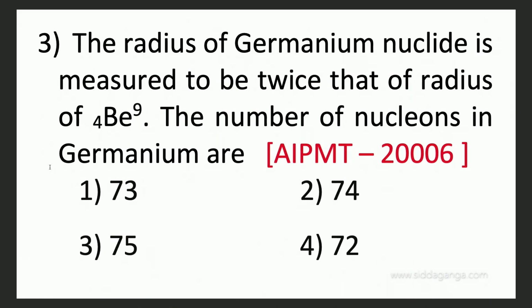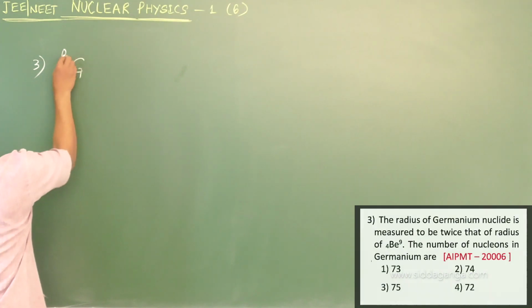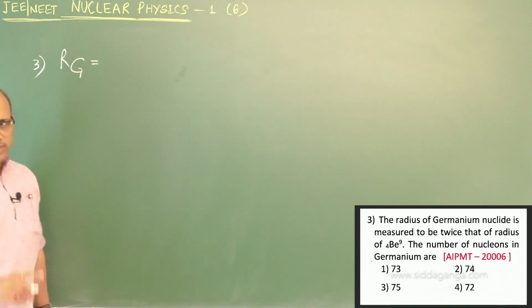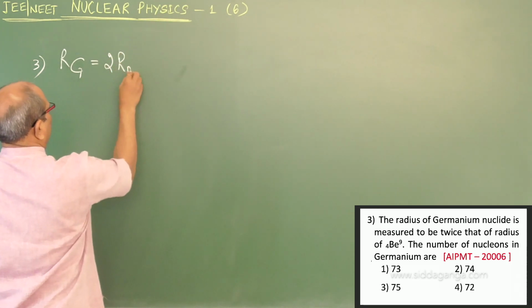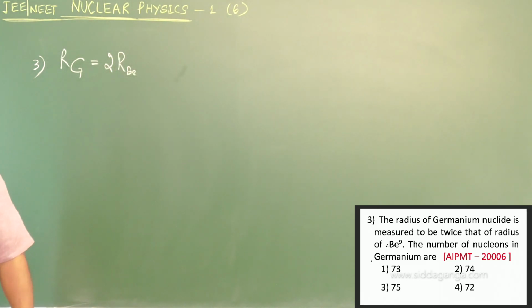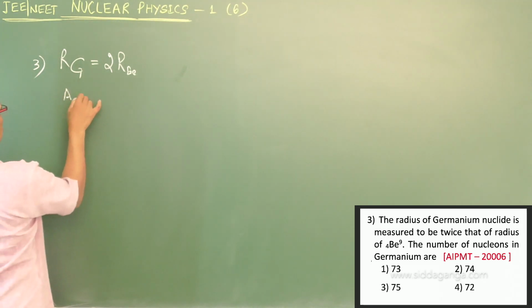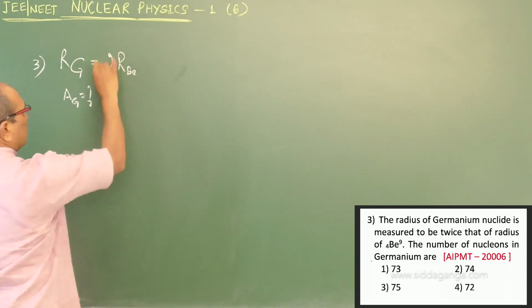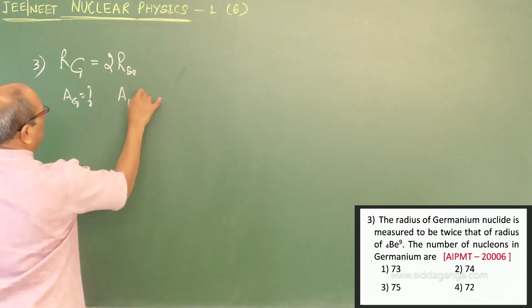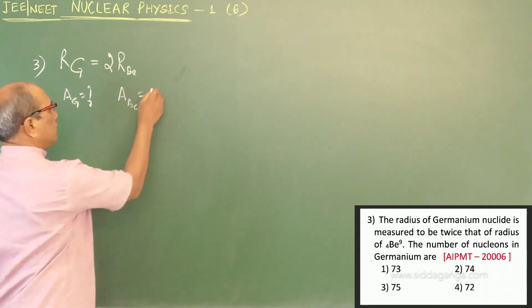The radius of a germanium nuclide is measured to be twice that of the radius of beryllium. So the germanium nuclei radius is 2 times the radius of beryllium. If so, the number of nucleons in germanium, that means A_g, is how much? The number of nucleons means the mass number, and the mass number of beryllium is given as 9.